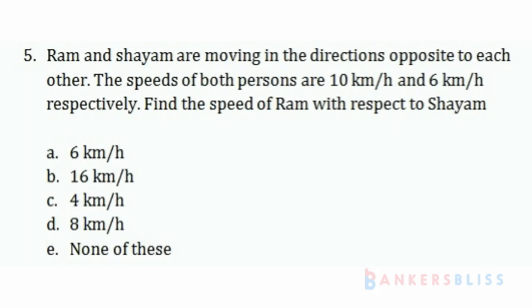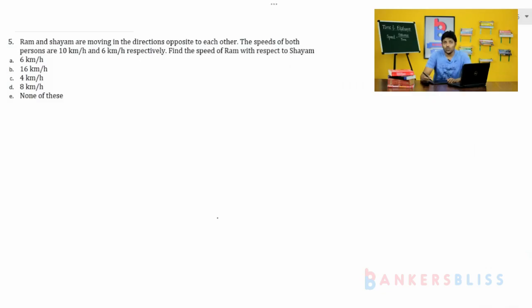Ram and Shyam are moving in the directions opposite to each other. The speeds of both the persons are 10 km per hour and 6 km per hour respectively. Find the speed of Ram with respect to Shyam. When two bodies are moving in opposite directions, then according to the relative speed, we have to add both of their speeds.